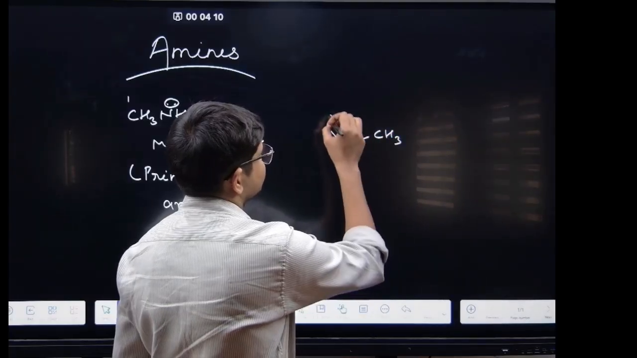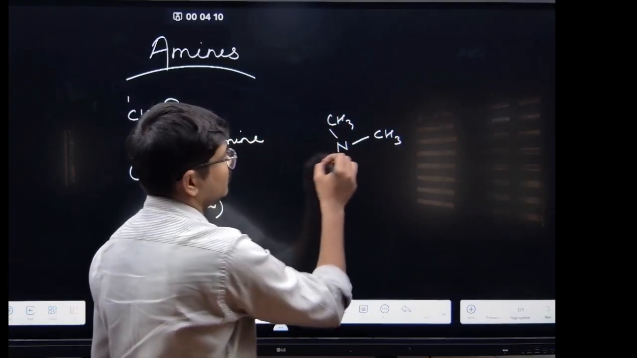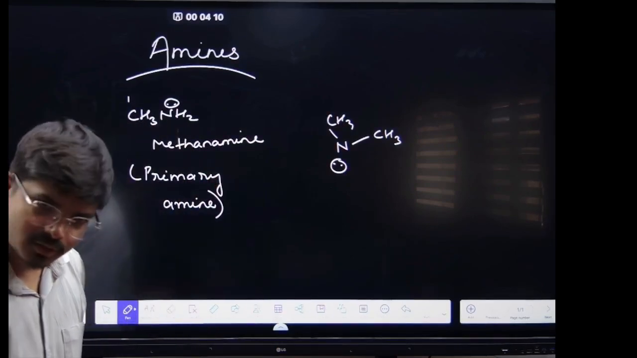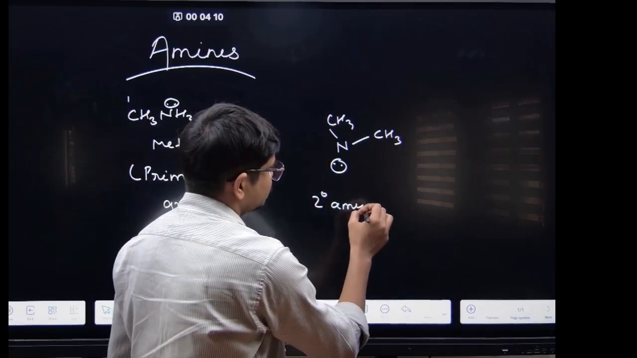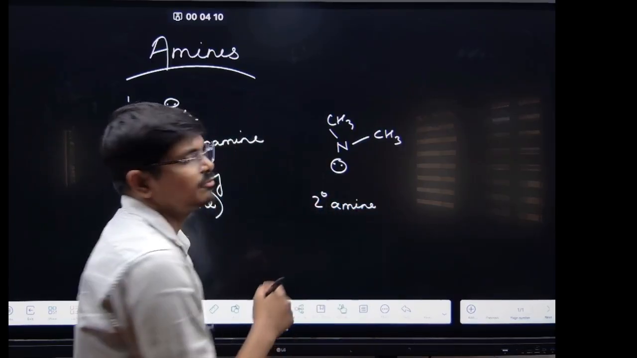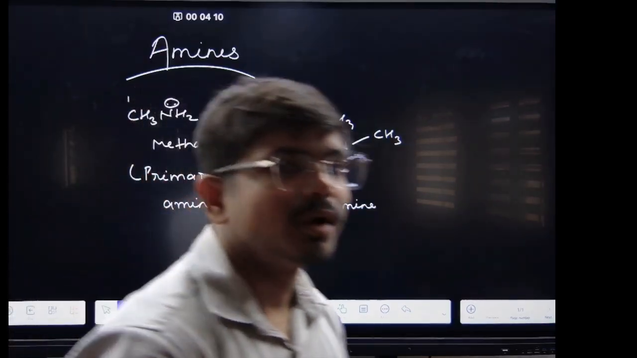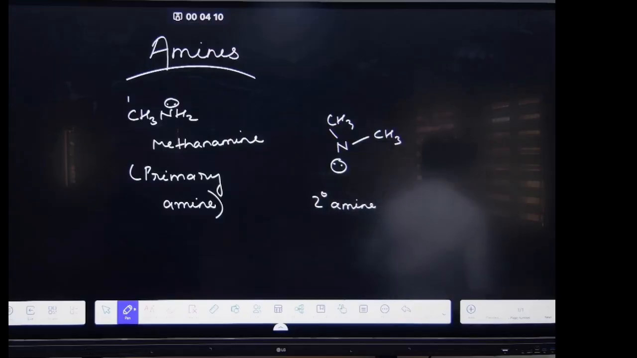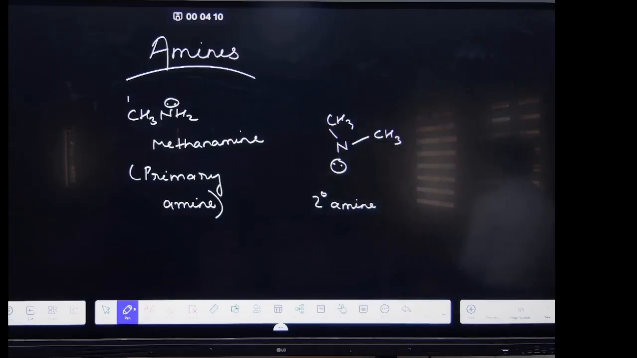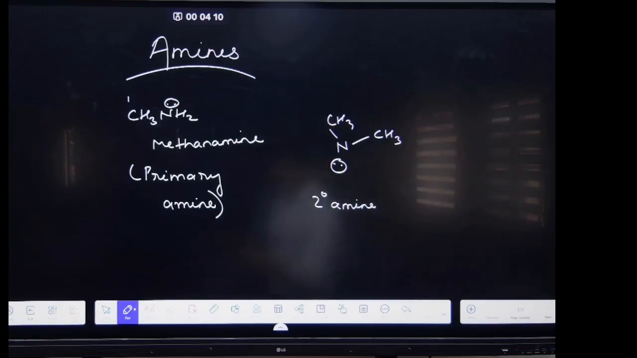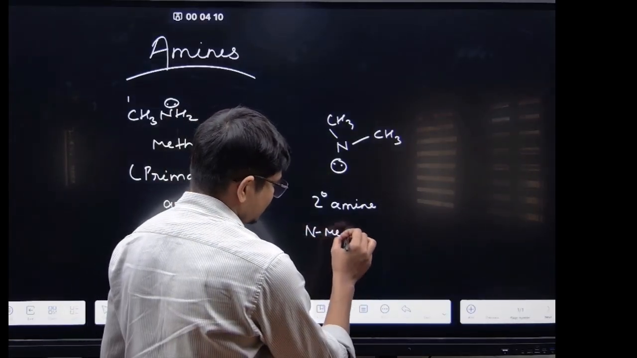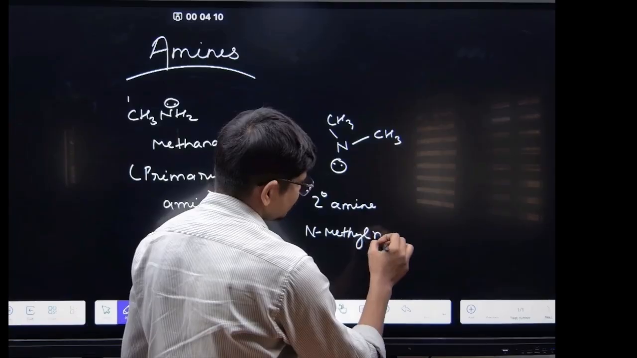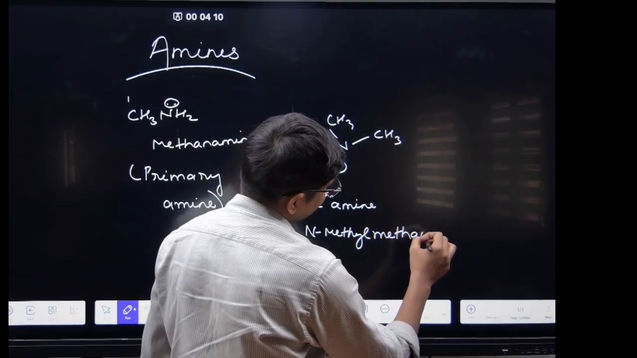Now, CH3 NH CH3. This is basically your 2 degree amine. Got it? What is the IUPAC name for this one? It will be N-methyl methenamine.